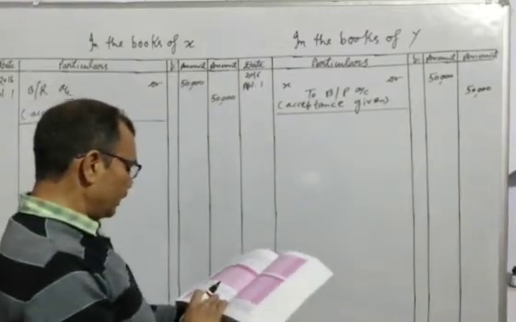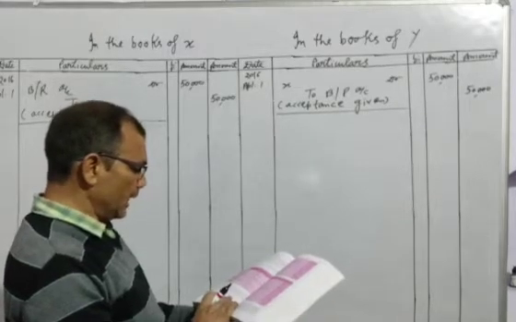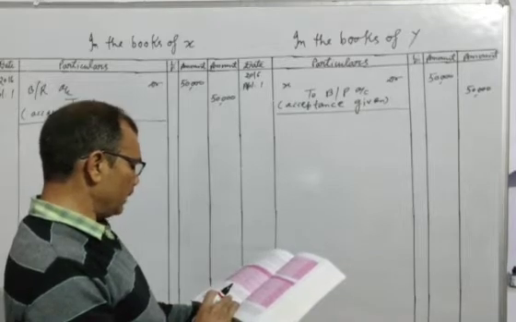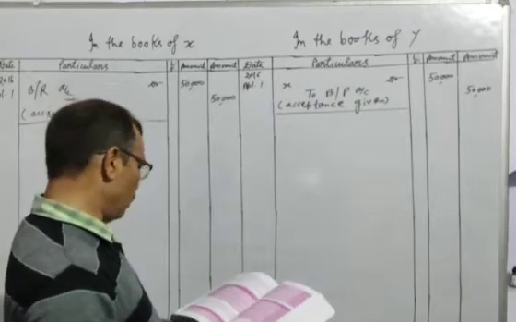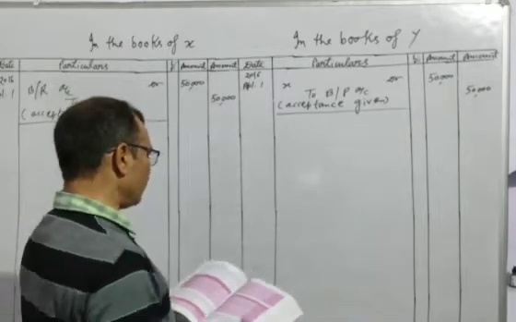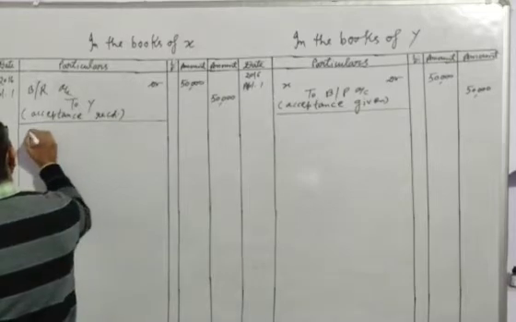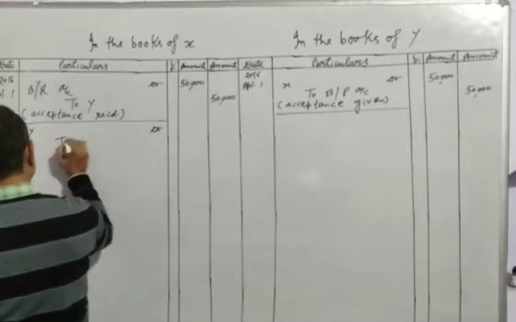On the due date, the bill is dishonored and X had to pay 200 rupees as noting charges. Now the bill is dishonored. So what will be the entry? We will write here Y debit to B/R.